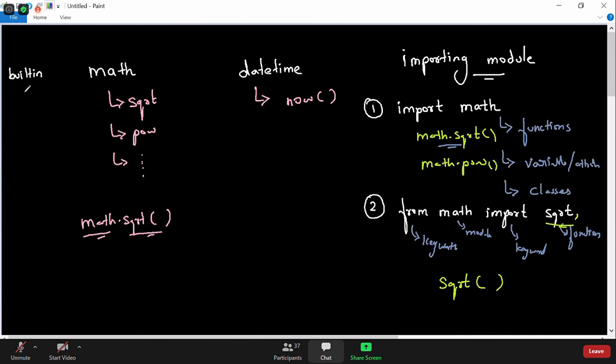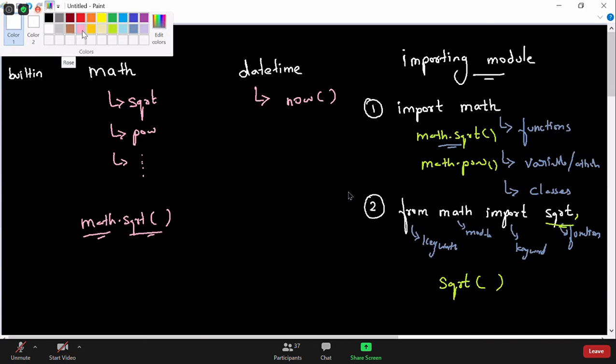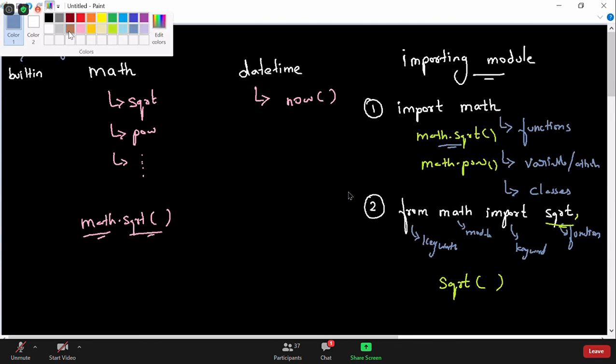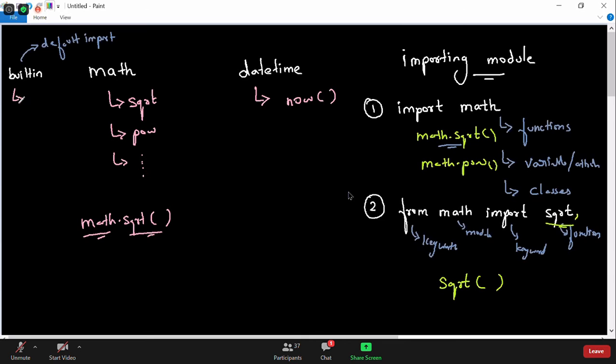Did we talk about this built-in module? Very good. So built-in module is a default imported module. The difference between all of them is that it is default imported, meaning that you don't have to import this default module. And what is available in this default module, the built-in module?